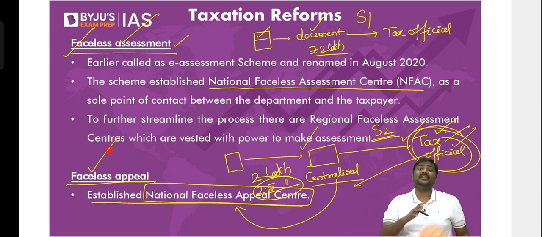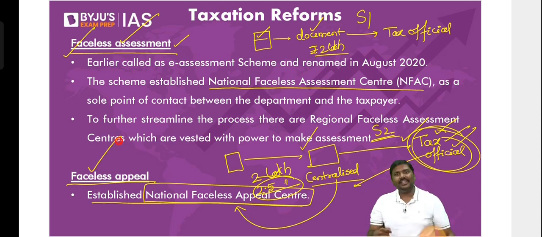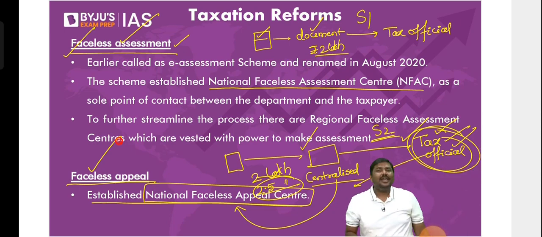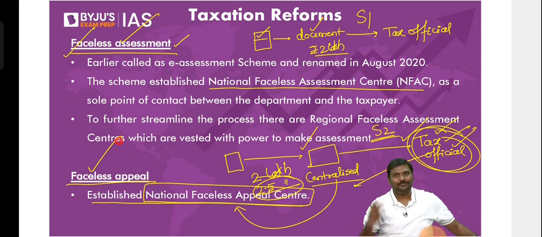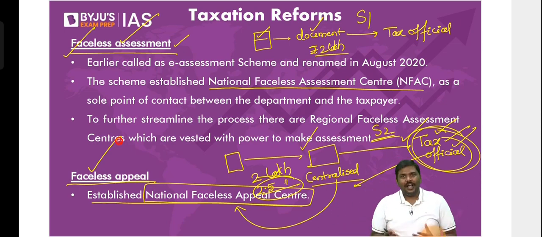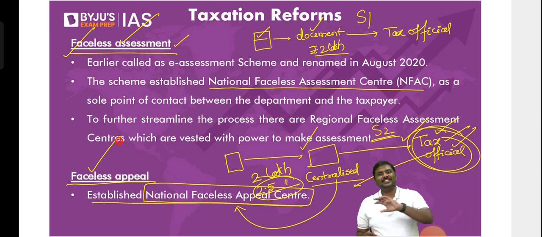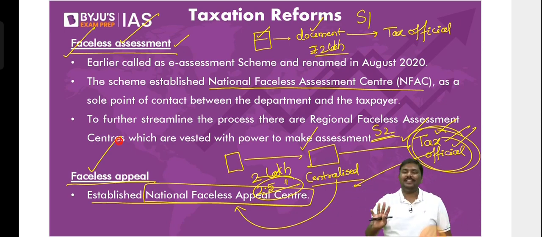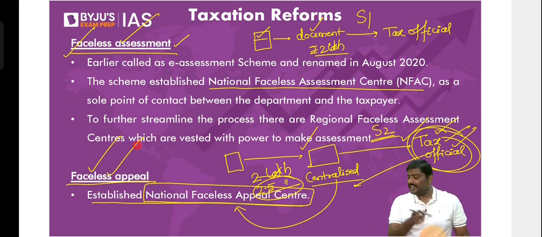This new system is called faceless appeal. Why is this a better system? Earlier, they would send a notice, a physical copy, to you. You would take the physical copy and go to the income tax office, and you know how government bureaucrats are with the people. How cordial they are, how friendly, how less intimidating, and how quickly they will do your work. So the Government of India now says, don't worry, you can simply sit at the comfort of your home, ask for a meeting, and do it online itself. This is called a faceless appeal.